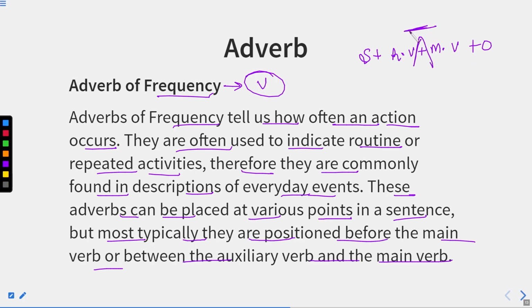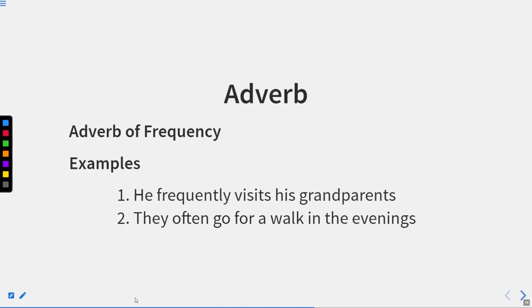So it will be positioned or it will be placed somewhere like here. So the correct sequence will be subject plus helping verb plus frequency adverb plus main verb plus object. So this will be the correct and the entire sequence of the sentence. That means frequency basically comes between the helping verb and the main verb. Now let us move forward. We have adverb of frequency. Let us see some examples.